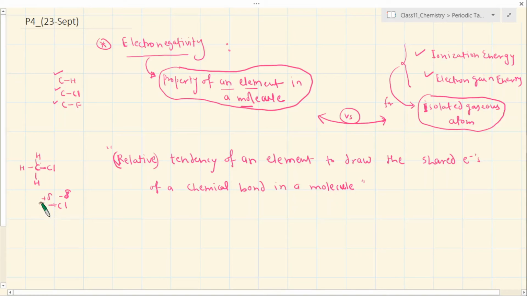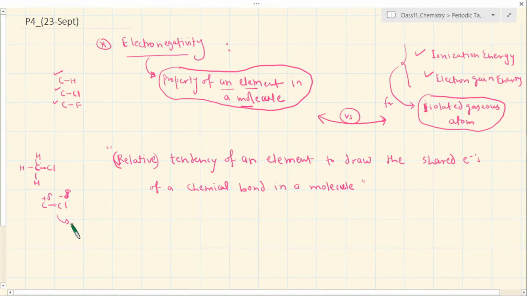Or how much is the power with which this carbon is able to draw the same pair of electrons towards itself, that is what is called the electronegativity of carbon with respect to chlorine. Did you follow what I said? So both elements have some value of electronegativity. Of course, one will draw more because it is more powerful. If this did not have any tendency to draw this pair of electrons towards itself, this would have been completely only with chlorine. But we know that in a covalent bond, this electron pair is shared between the two and lies in between the two nuclei. So here is a tendency of both chlorine and carbon with respect to each other.